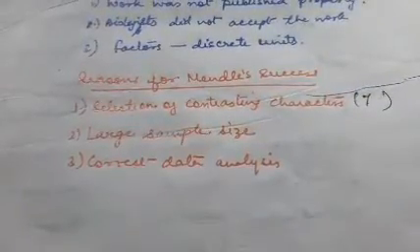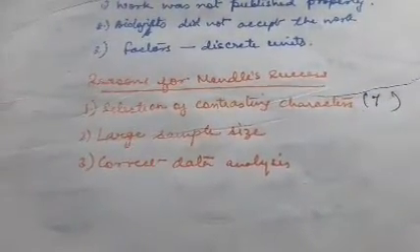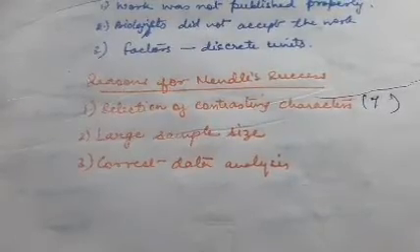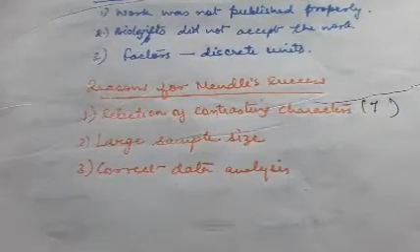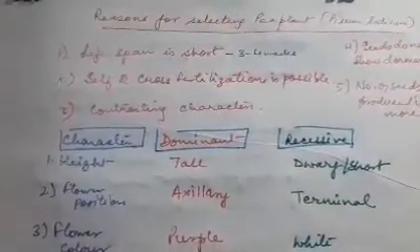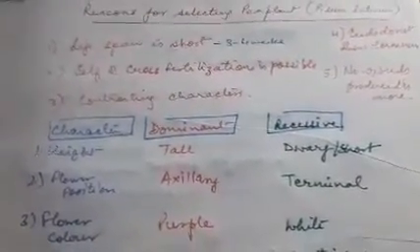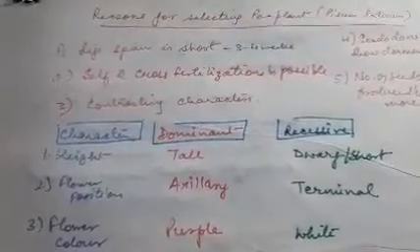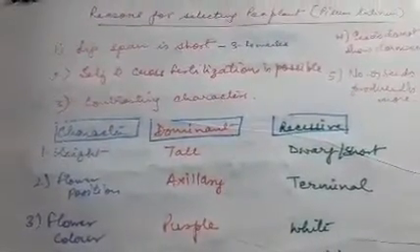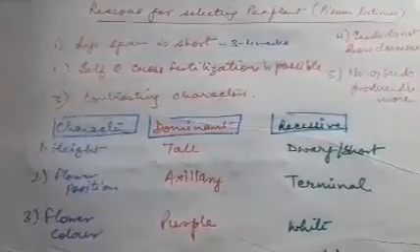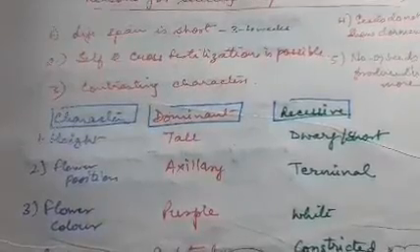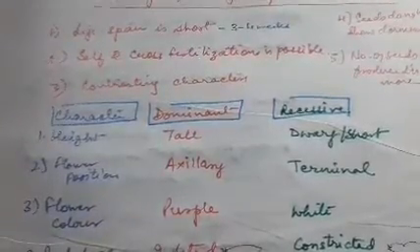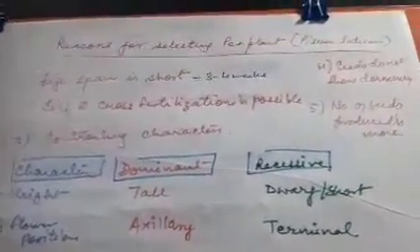Now we have seen why the work was not recognized earlier, and later about his success. Now let us talk about why Mendel chose the pea plant. There are certain reasons why Mendel chose the pea plant, Pisum sativum. I told you in the beginning that he was working as a priest in a church. He was responsible for taking care of the complete premises of that church, and at the backyard there was open land where he was growing the pea plant.